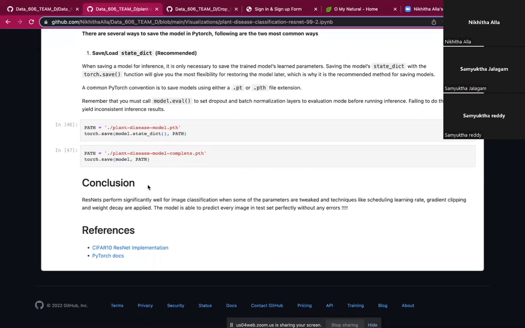So ResNets perform significantly well for image classification when some of the parameters are tweaked and techniques like scheduling learning rate, gradient clipping, and weight decay are applied. The model is able to predict every image in the test set perfectly without any errors.